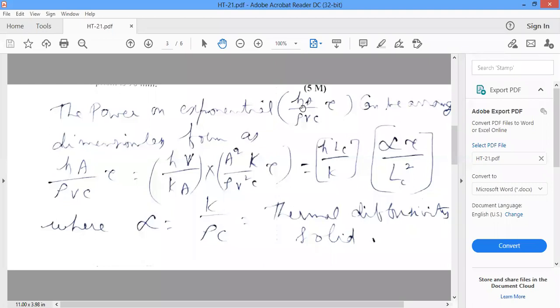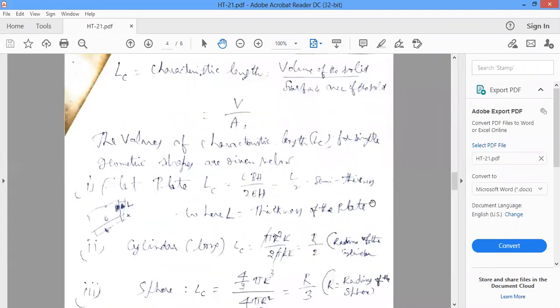The power on the exponential, that is hA tau by rho V C, we are arranging into a product of two important dimensionless groups. The first group is known as the Biot number, h Lc by K. The second group is known as the Fourier number, that is alpha tau by Lc square. So here, what is Lc?